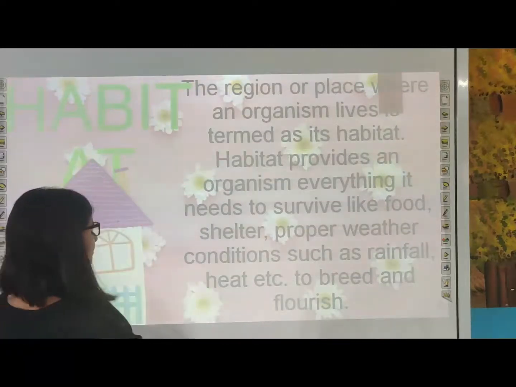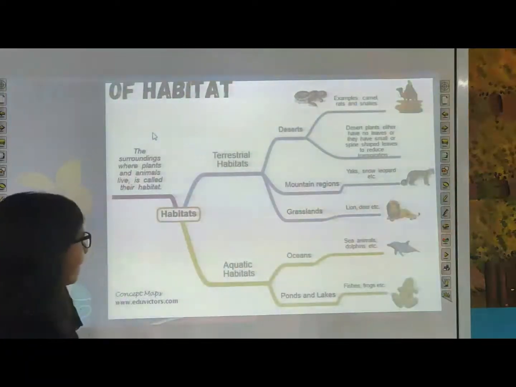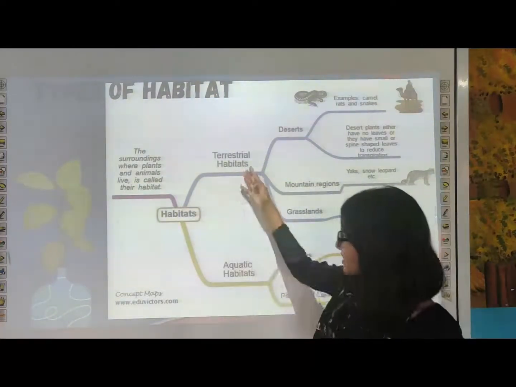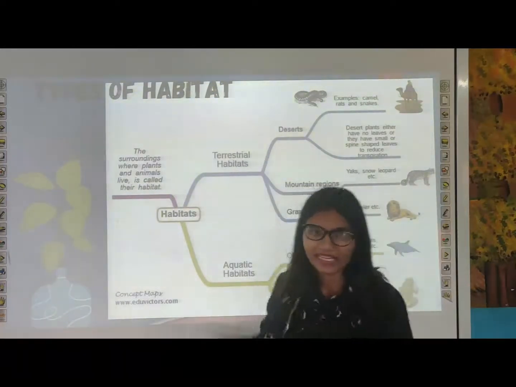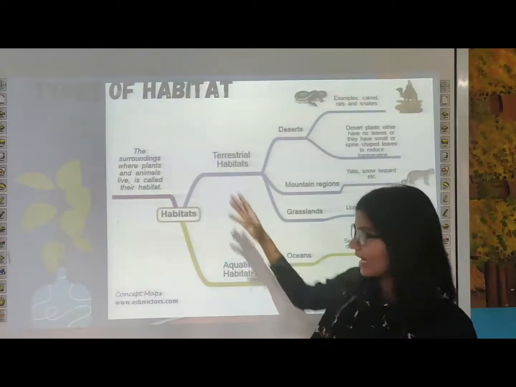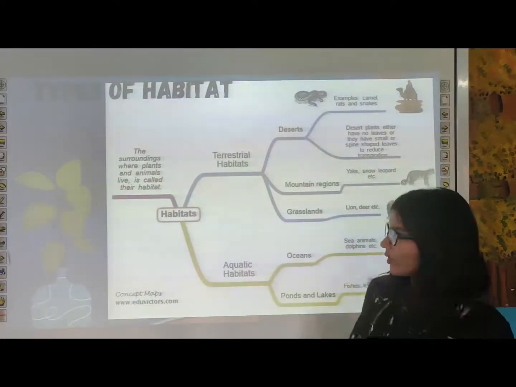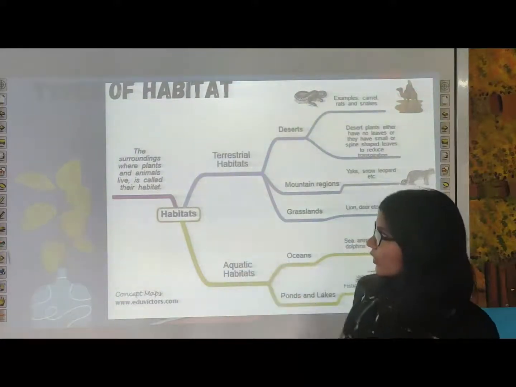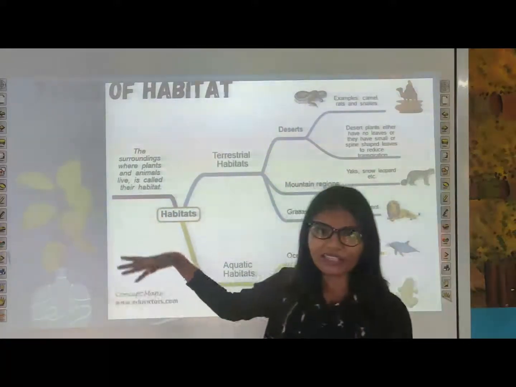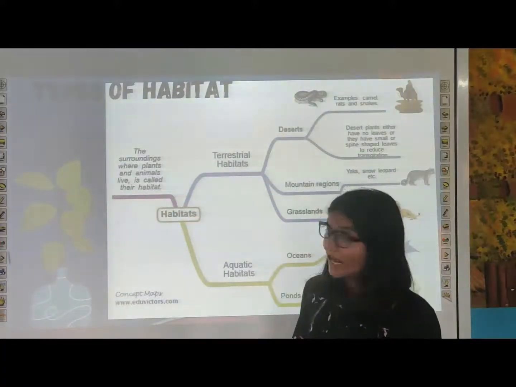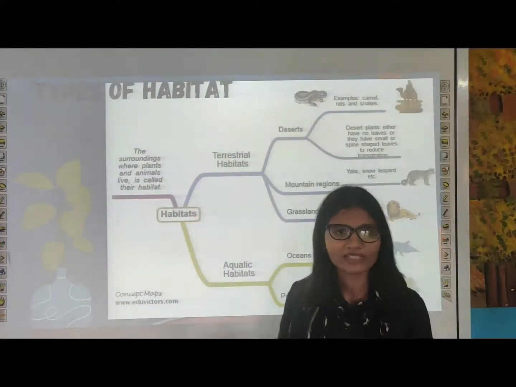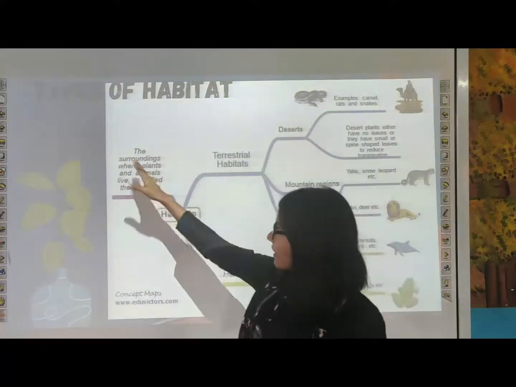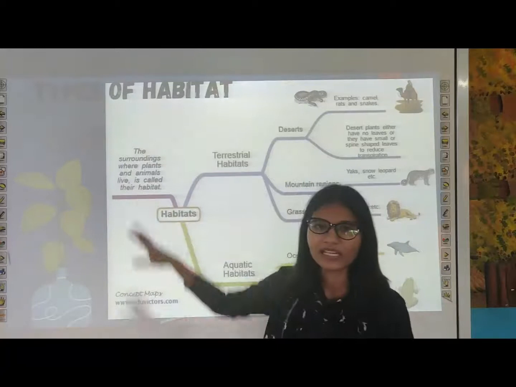Now next, habitat can be divided broadly into two categories. First one is terrestrial and second one is aquatic. Terrestrial is nothing but land and aquatic is nothing but water. So broadly we can divide the habitat into two types. The habitat we have discussed is nothing but the surrounding where plants and animals, which comprise all the living organisms on the earth, live.